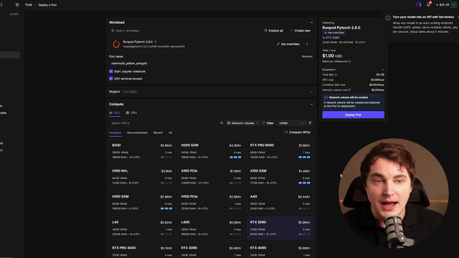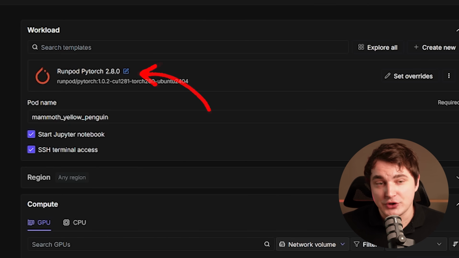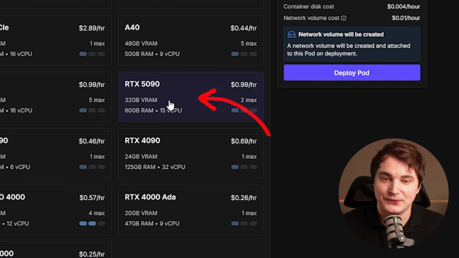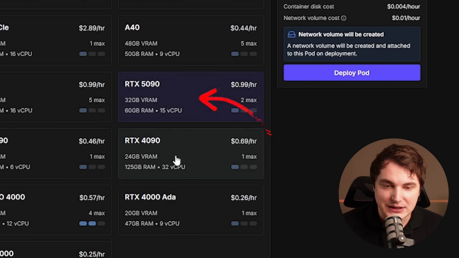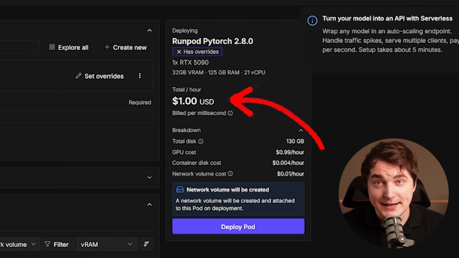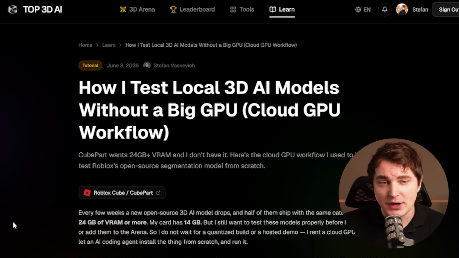And to test it out, I used RunPod with a rented GPU. For me, that's the easiest way to test it. I was using an RTX 5090 because the 4090 wasn't available at the moment, and it cost me around 1 USD per hour. Again, I'm only using that for testing. The whole process is very simple.